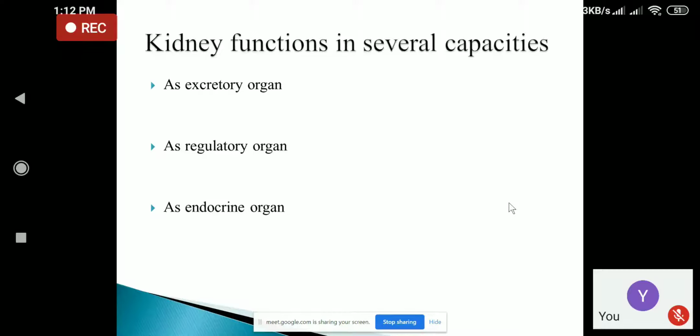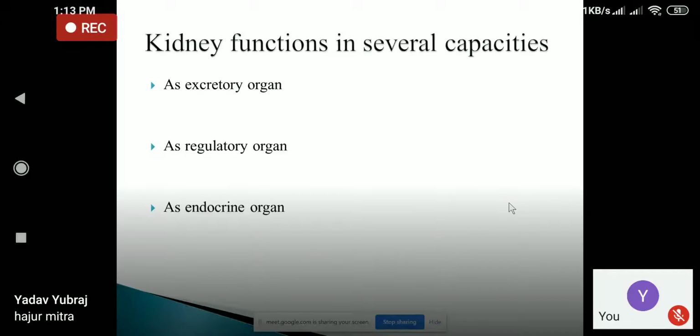And coming to renin, it helps in regulation of mineral balance in the body, as well as it will help to regulate the blood pressure.